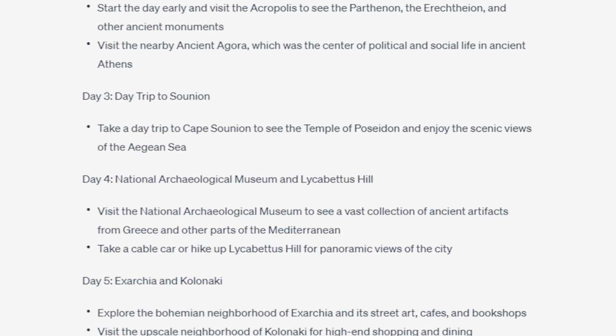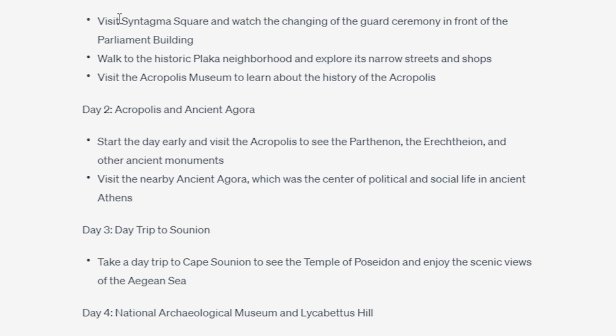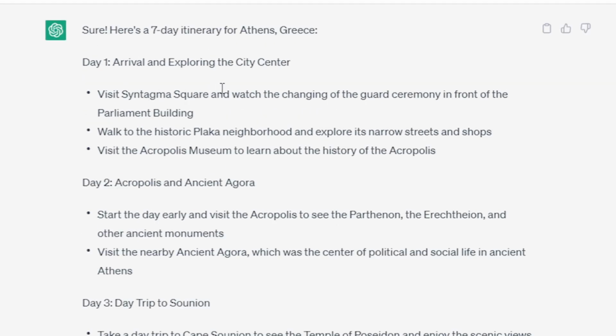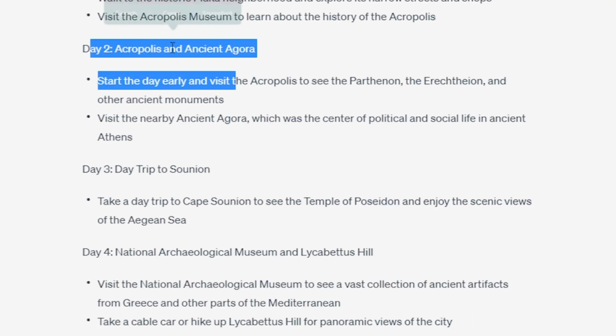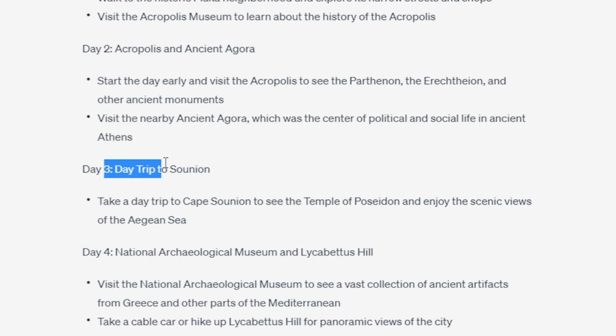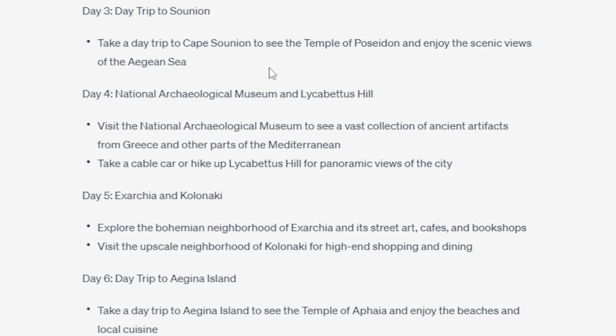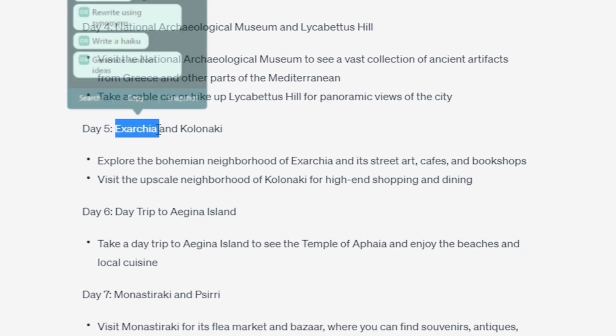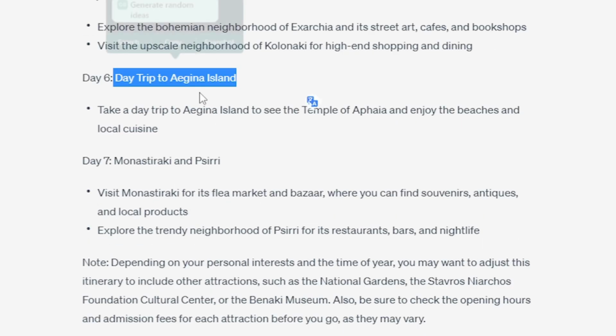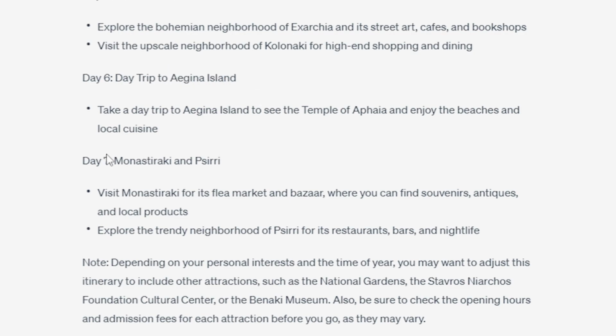So day 1, arrival and exploring the city centre. We're going to first visit Syntagma Square and watch the changing of the guard ceremony. Then we're going to walk to the historic Plaka neighbourhood and explore its narrow streets and shops. And then visit the Acropolis Museum to learn about the history of the Acropolis. Then we're going to continue on the Acropolis, an ancient agora, do a day trip to Sounion, go to the National Archaeological Museum and Lycabettus Hill, then go to Exarchia, and then go to Kolonaki, a day trip to Aegina Island, and then we're going to finish up at Monastiraki and Psiri.